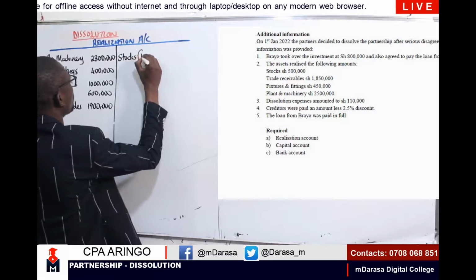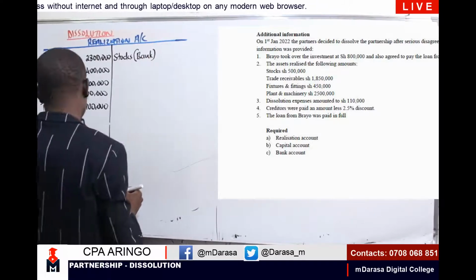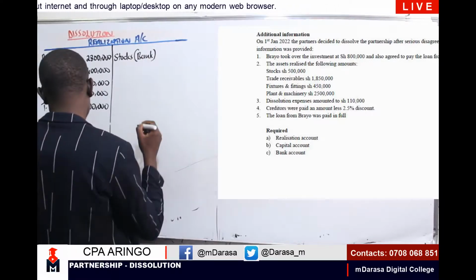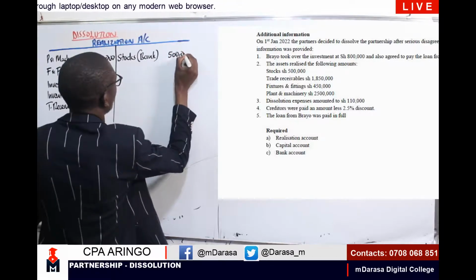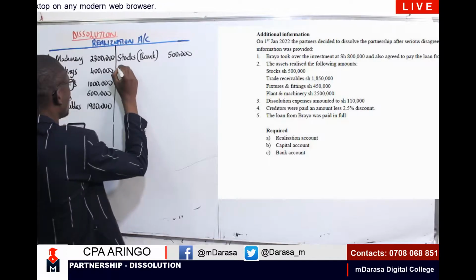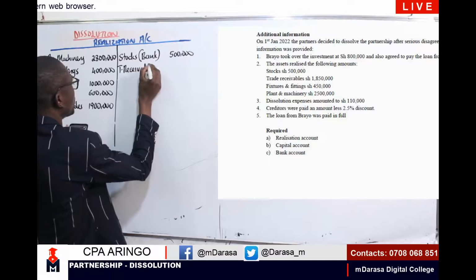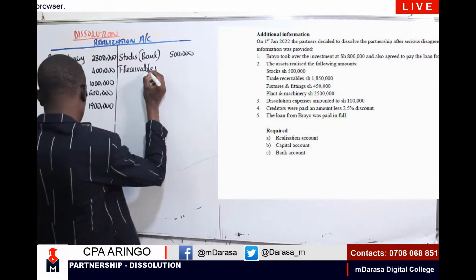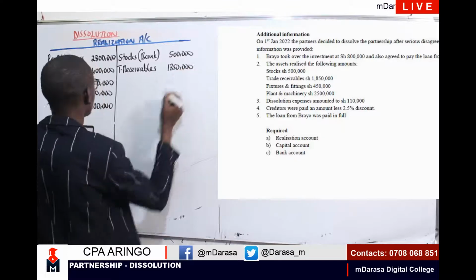Basically, at the back of your mind, you know very well that I'm debiting our bank account, right? I was given stocks realized 500,000, so I'll be having my 500,000 at that point. I'll be having our trade receivables, the amount we realized on trade receivables amounted to 1850.